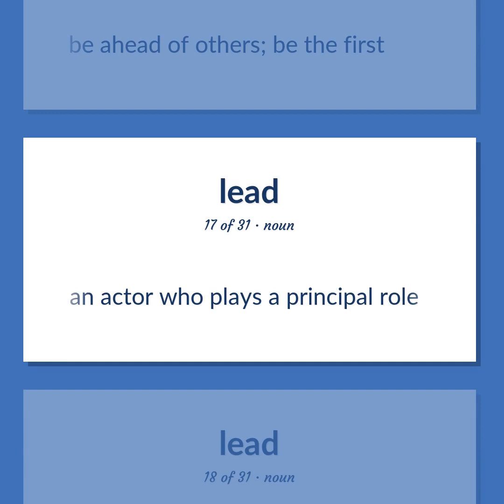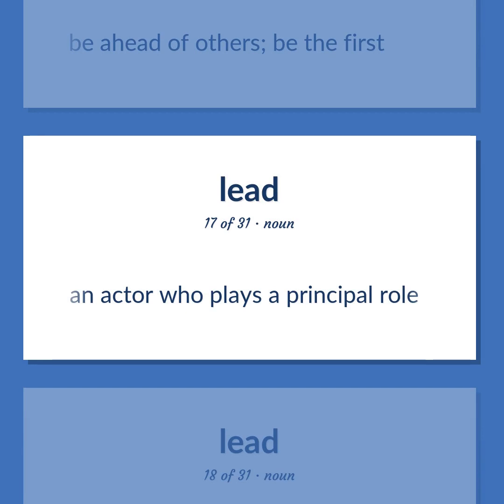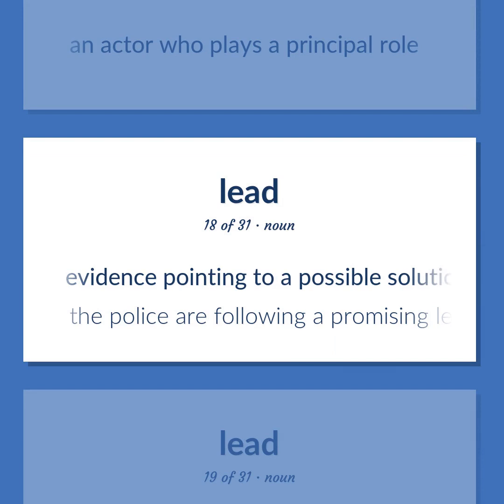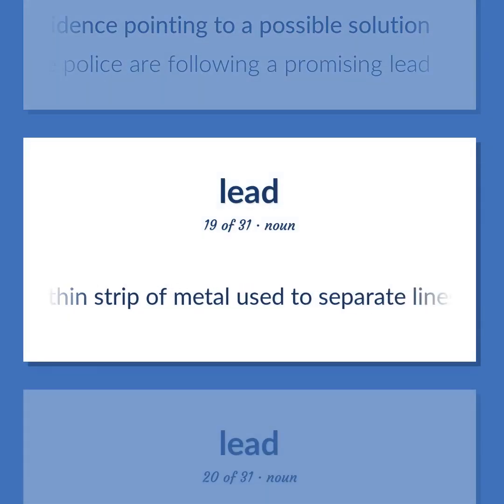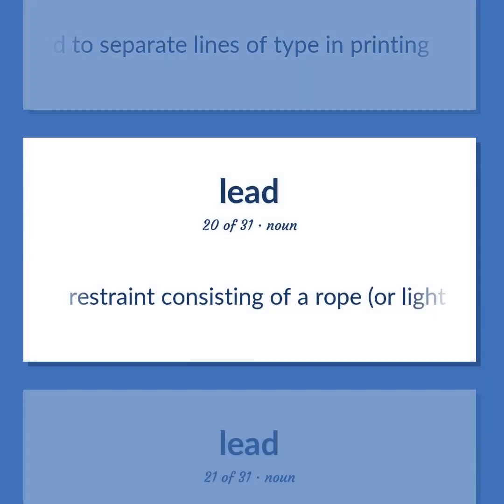An actor who plays a principal role. Evidence pointing to a possible solution. The police are following a promising lead. Thin strip of metal used to separate lines of type in printing. Restraint consisting of a rope, or light chain, used to restrain an animal.